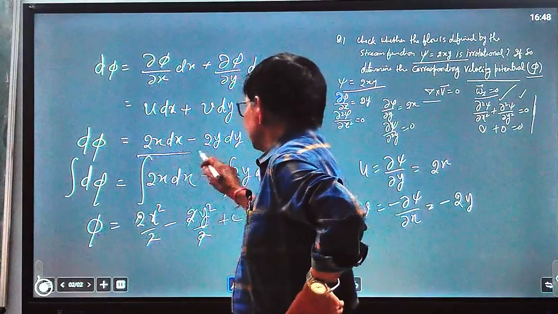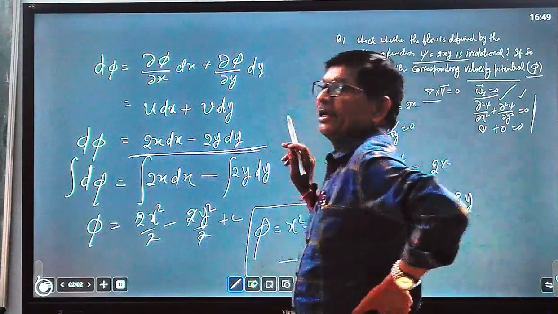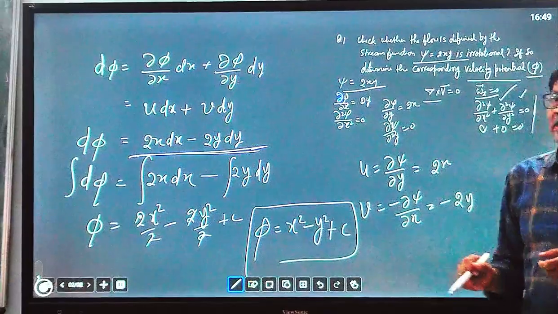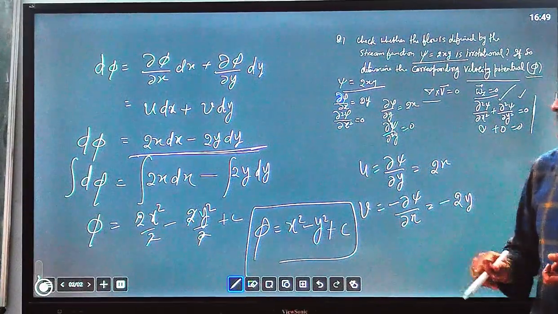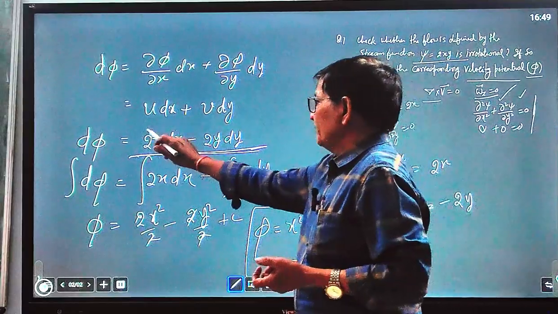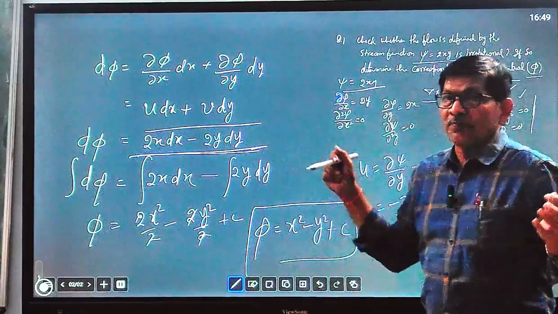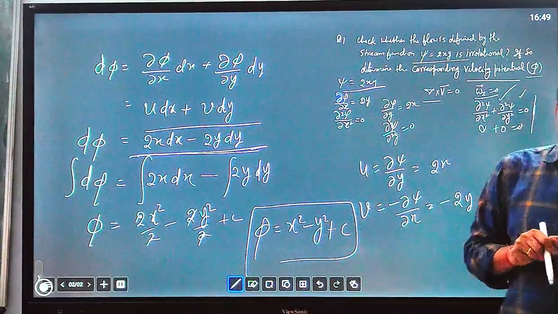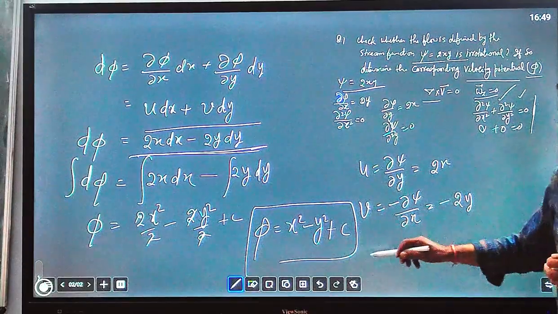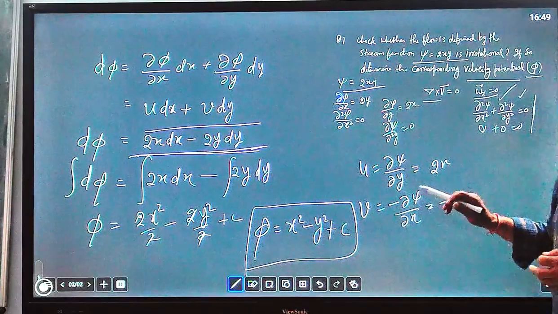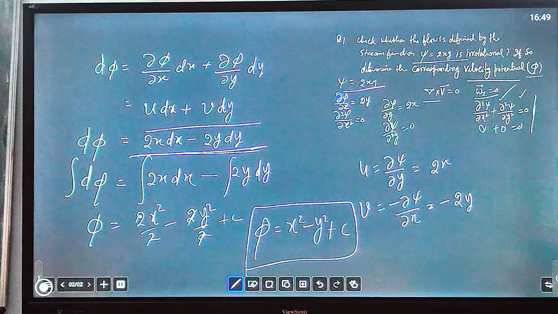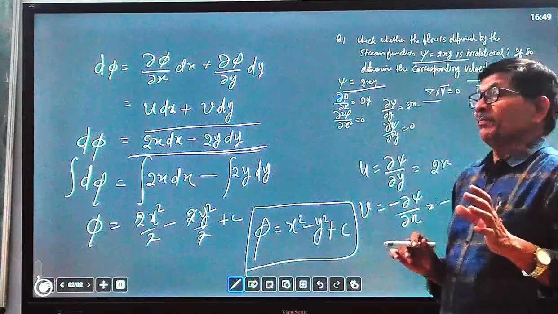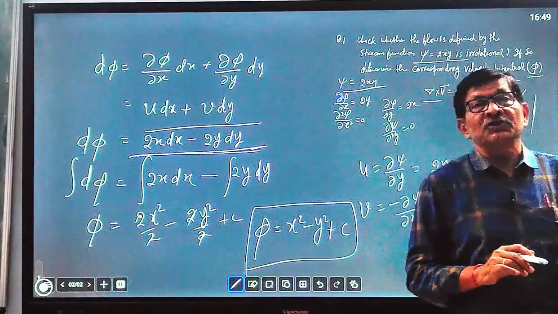You have to manage the quantities on the right side in such a way that you can easily integrate, because sometimes the expression may be very complex. You have to manage it so that the integration does not go wrong, otherwise the answer will be wrong. So I think this is very useful for understanding the concept of velocity potential and stream function.